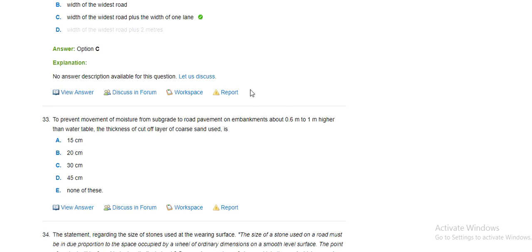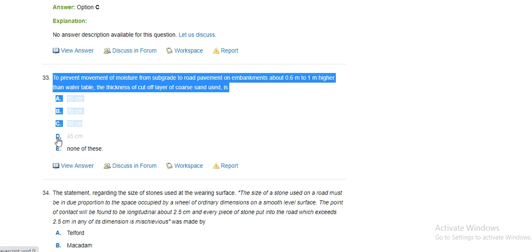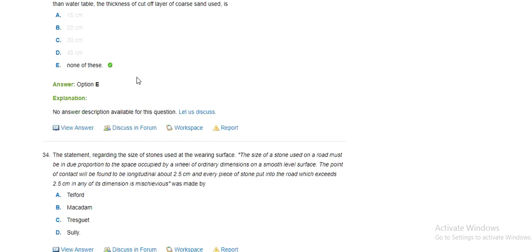To prevent moisture movement from the subgrade to the pavement, when the pavement is 0.6 meter to 1 meter higher than the water level, the thickness of cutoff layer of coarse sand used is 20 centimeter, 15 centimeter, 30 centimeter, 45 centimeter. The answer is none of these.